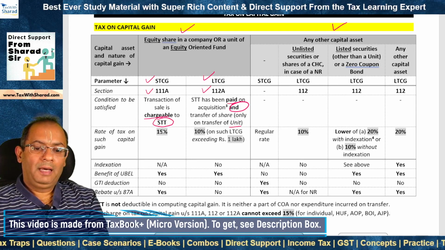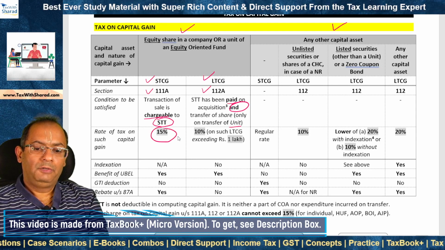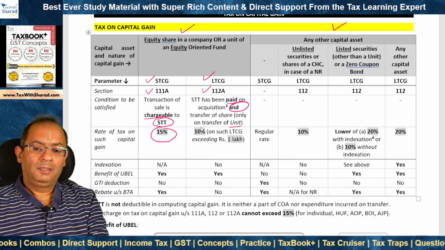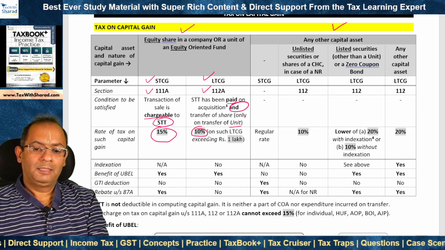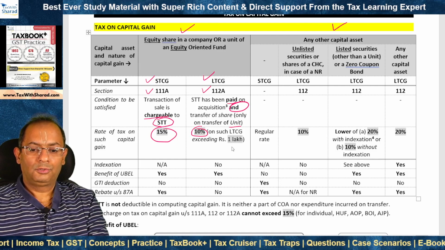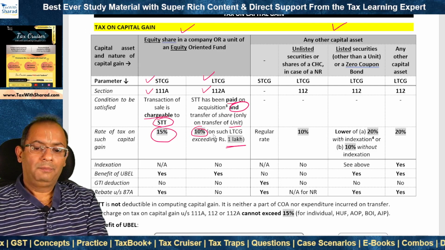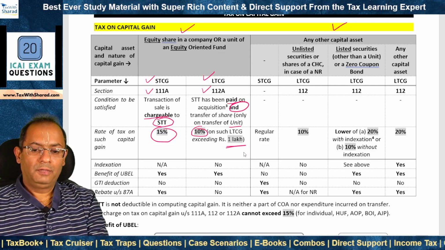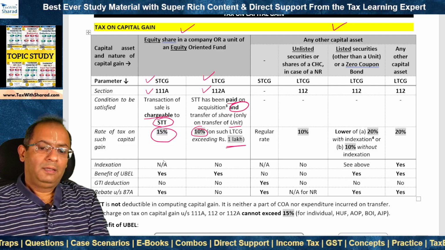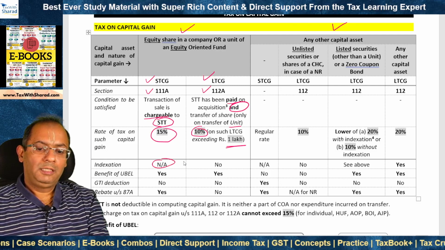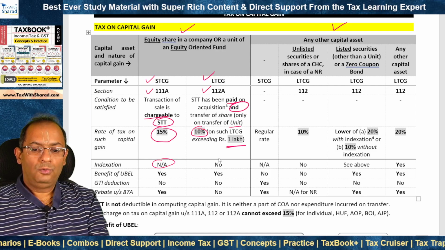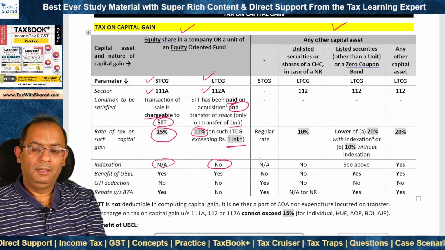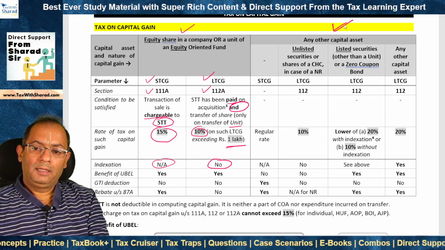Now when 111A applies, a concessional tax rate of 15% is applicable. If 112A applies, then a further concessional rate of 10% is applicable, and there is also a threshold of 1 lakh. So 10% is applicable on LTCG exceeding rupees 1 lakh. Indexation is not available in case of STCG, but in case of 112A, even if the gain is LTCG, indexation is still not applicable. Now we talk of any other capital asset.